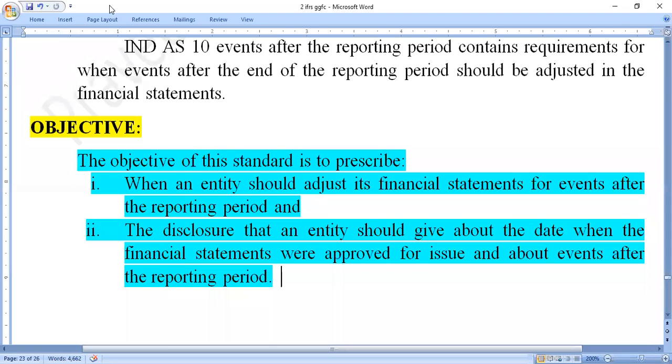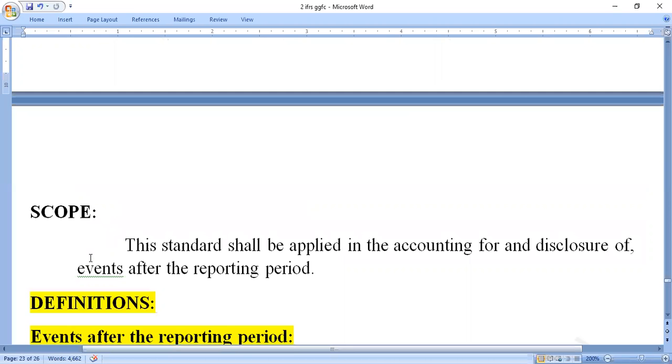When the approval date is given, when transactions are disclosed, each and every piece of information, as well as how events occurring after the reporting period are treated, guidelines are given in this accounting standard. That is what we call events occurring after the reporting period.